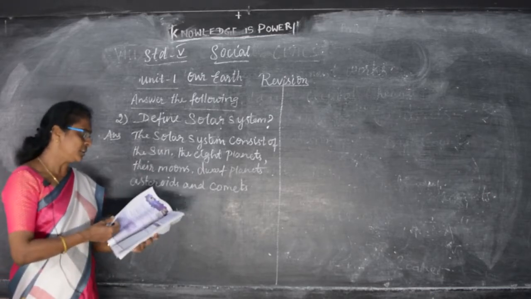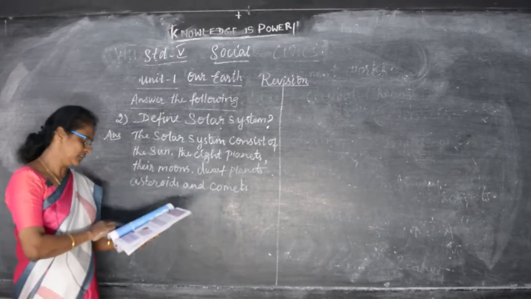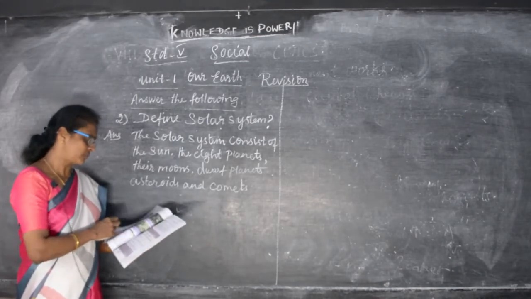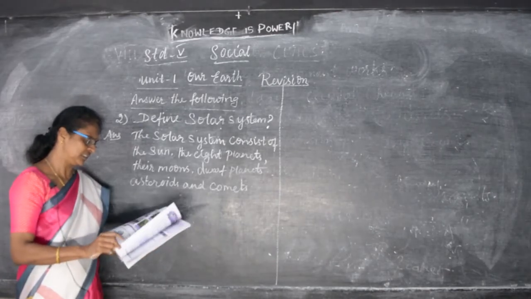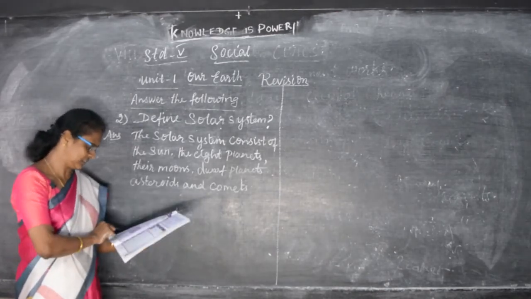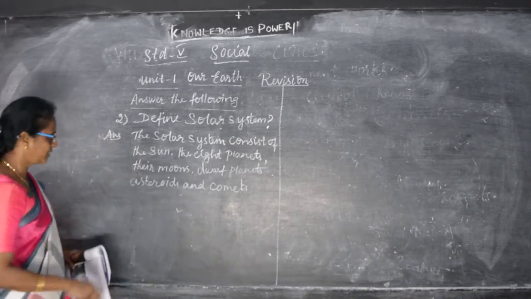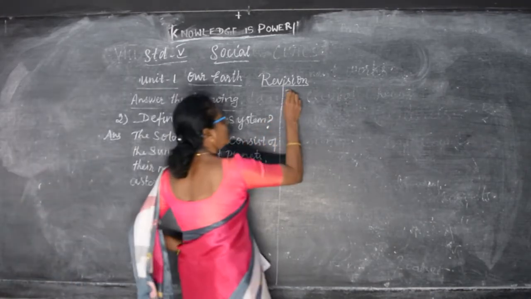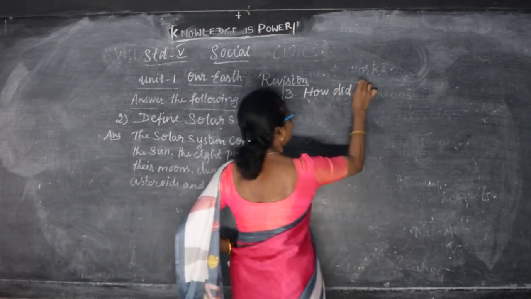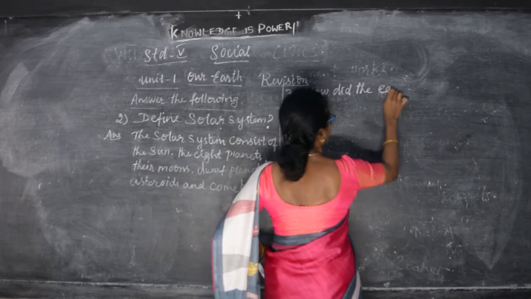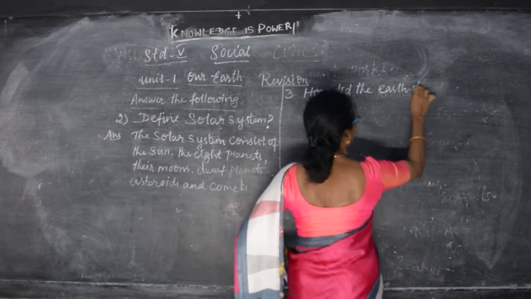Okay. Now, the next one is, how did the earth form? The third question is, how did the earth form? This also I taught you earlier. How did the earth form?